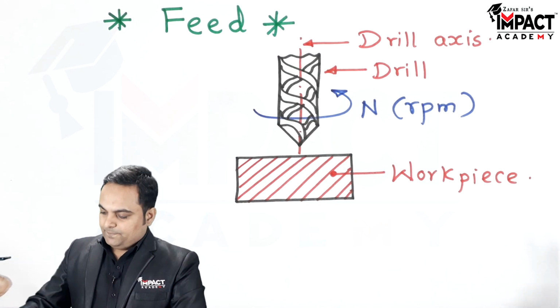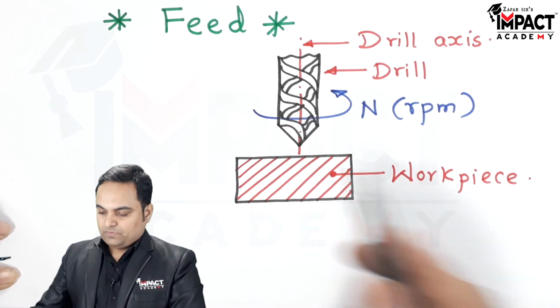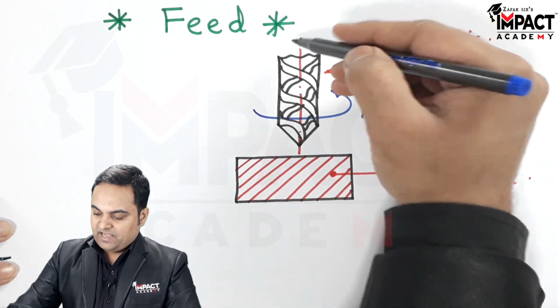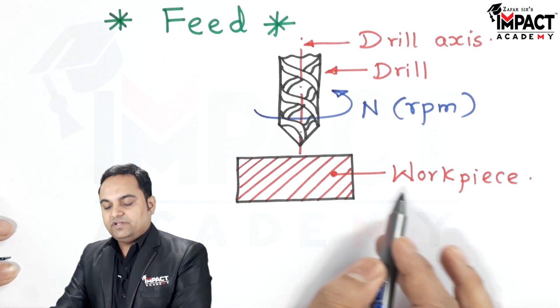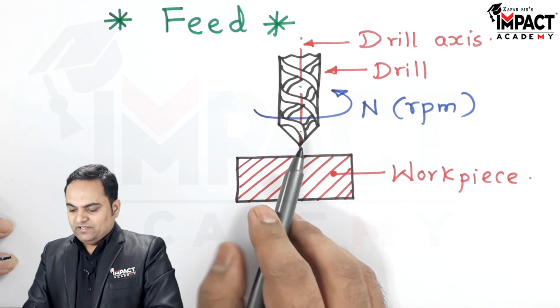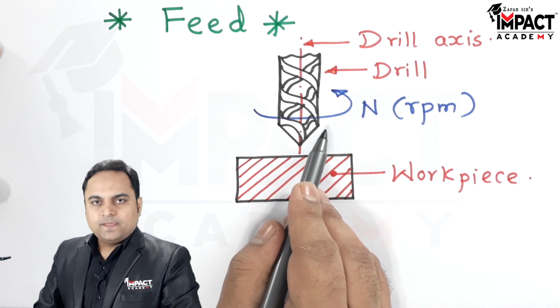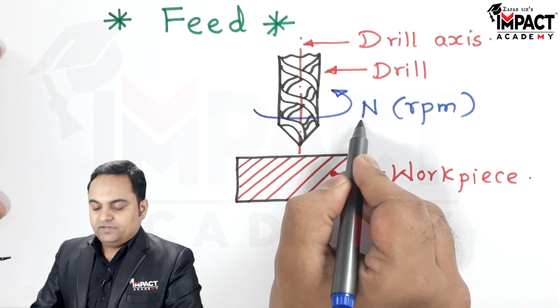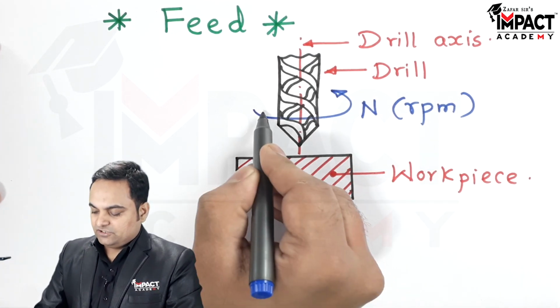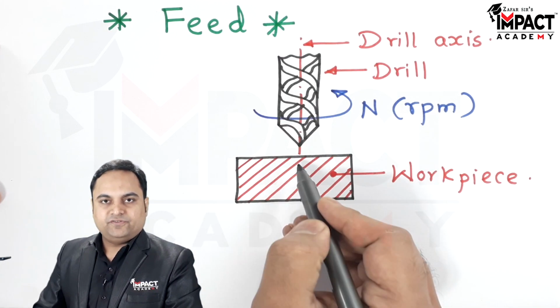Here in this diagram, there is a drill which is a vertical drill having a vertical axis. As we can see here, this is the drill axis, and here there is a workpiece. Now drill is a multi-point cutting tool which is rotating at an RPM denoted by capital N, that is the rotational speed for this drill.